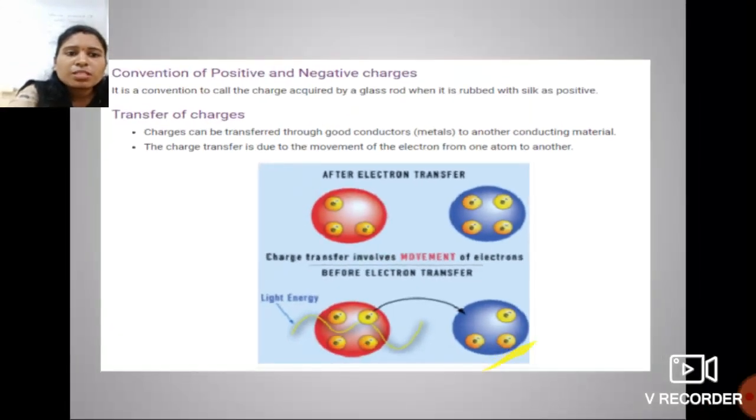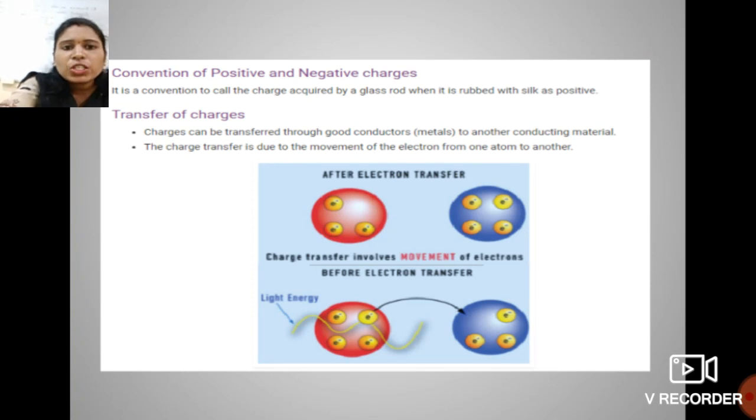See over here, the convention of positive and negative charges. It is the convention to call the charge acquired by a glass rod when it is rubbed with silk a positive charge. That means we consider that the charge acquired by rubbing the glass rod onto the silk is the positive charge. Now the transfer of charges. Charges can be transferred through good conductors, that is metals, to another conducting material.